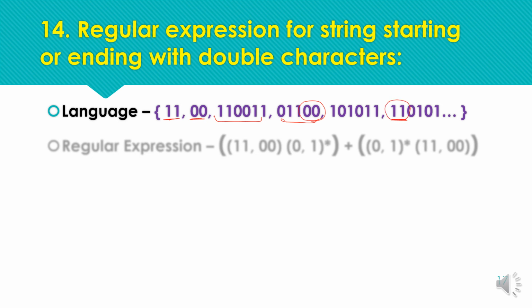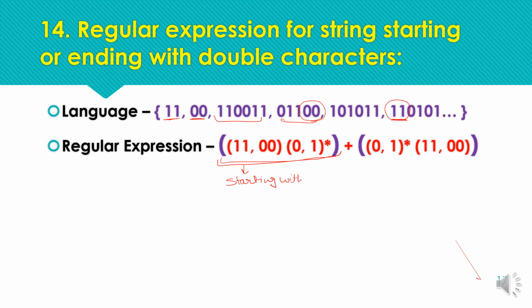And for the corresponding regular expression, we need to define two regular expressions. Either the string can start with a double character or the string can end with a double character. So we need to define both the patterns and put both in ORing like this. Okay, so this is the first pattern that we covered in the last example, for strings starting with a double character.